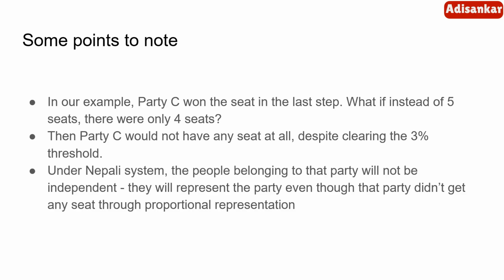Under the Nepal system, I already told you that if Mr. Rahul has won the seat and Congress has failed to get the 3% vote, then Rahul will be going as independent. What if Rahul has won the seat, and the Congress party also has crossed the threshold, but in the proportionate representation or Sainte-Laguë method, they did not allot any seat? Then in that case, Rahul Gandhi will still be a member of the Congress party. He need not go as independent.